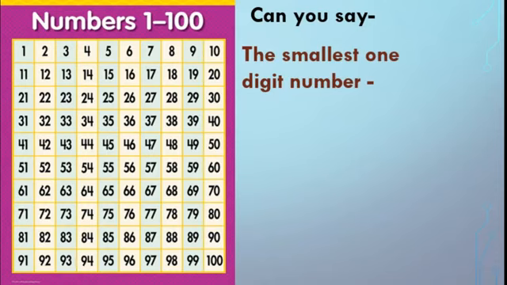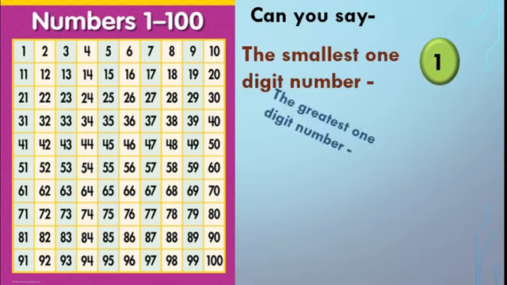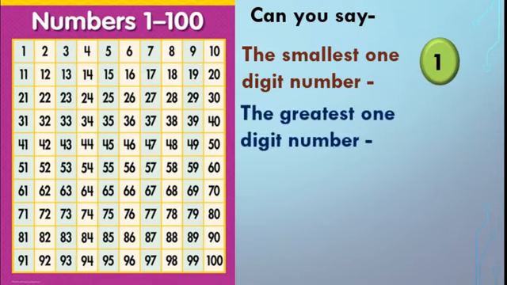It should be one digit, and the smallest one is nothing but 1. Now come on, tell me this. The greatest one digit number. The digit should be only 1. Can you see there? Yes, you are right. That is 9. 9 is the greatest one digit number.